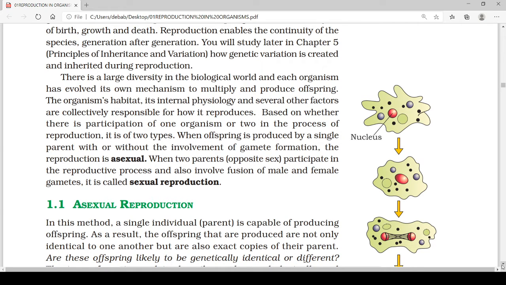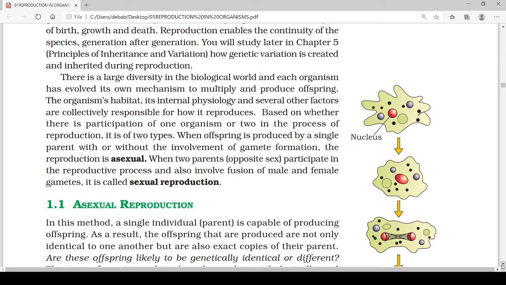When offspring is produced by a single parent without involvement of gamete formation, that type of reproduction is asexual. And when two parents of opposite sexes, male and female, participate in the reproduction process, and fusion of male and female gametes occurs to form a zygote, this type is called sexual reproduction.